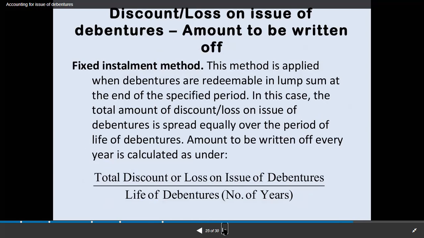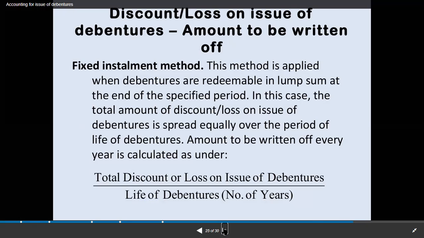Discount or loss on issue of debentures, how the amount can be written off. First is the fixed installment method. In this method, when debentures are redeemable in lump sum at the end of a specific period, the total amount of discount or loss on issue of debentures is spread equally over the life of the debentures.